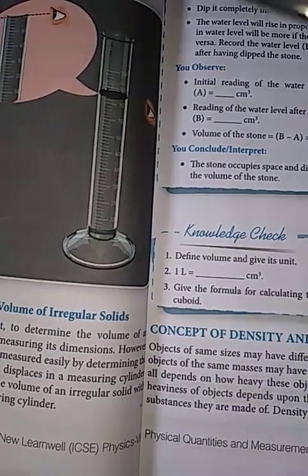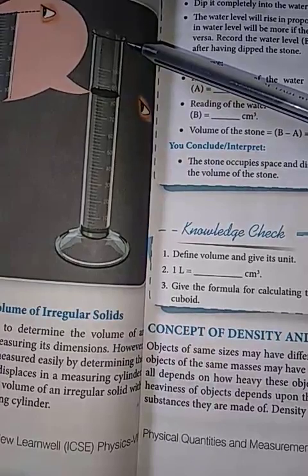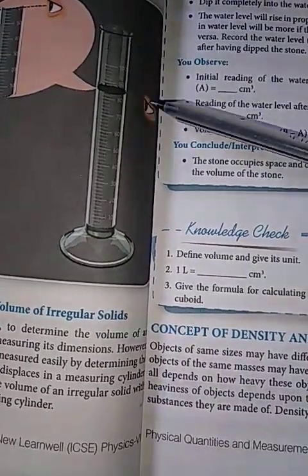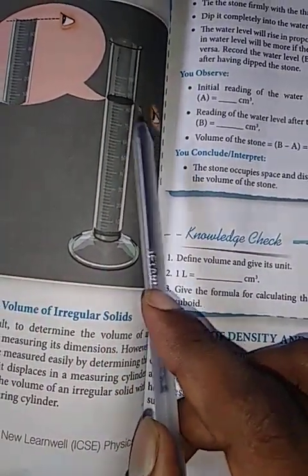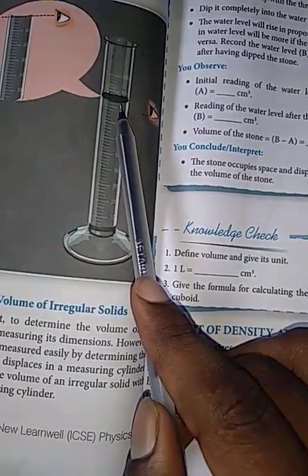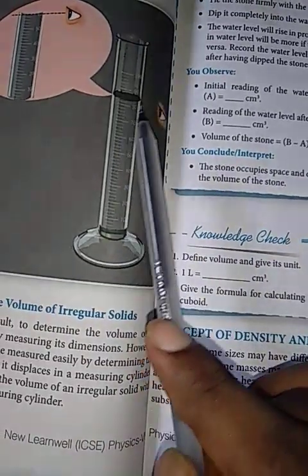Keep your eyes parallel to the level of liquid. The position of the eye should be here.